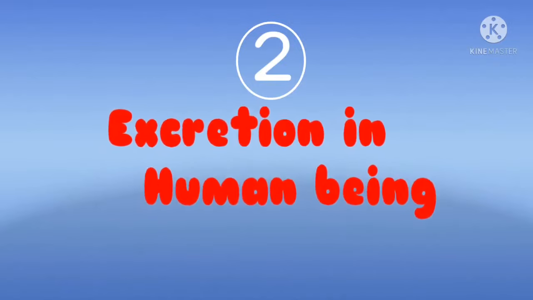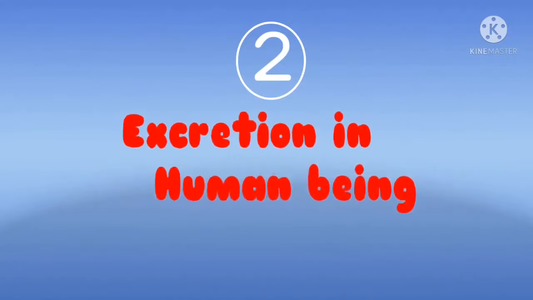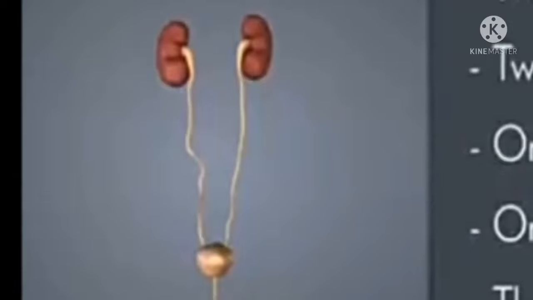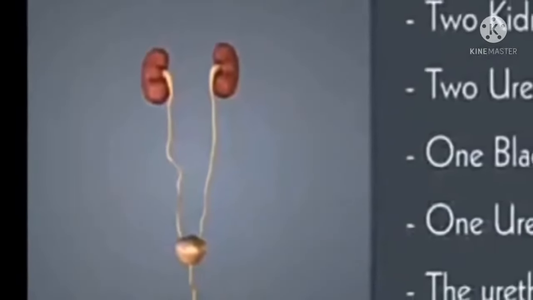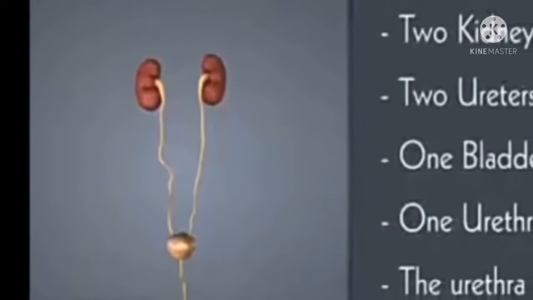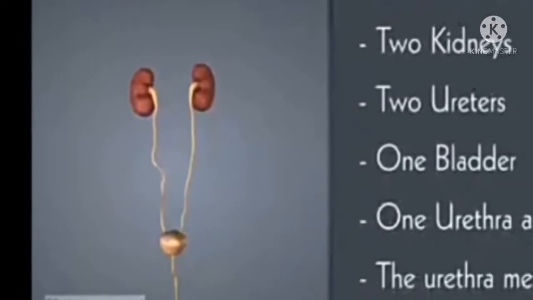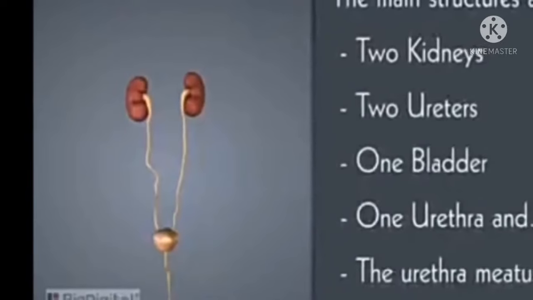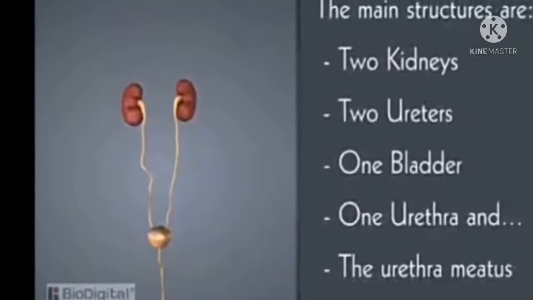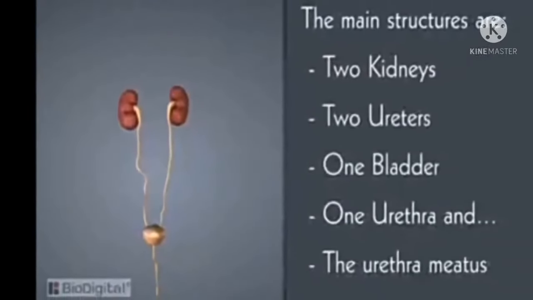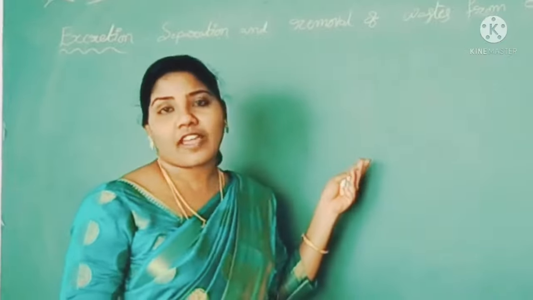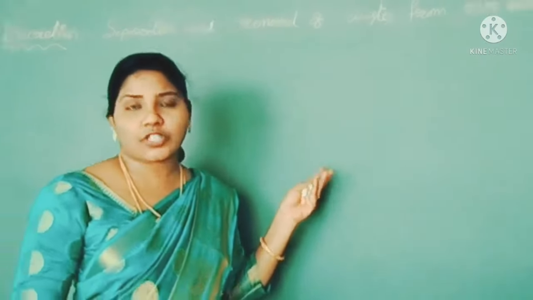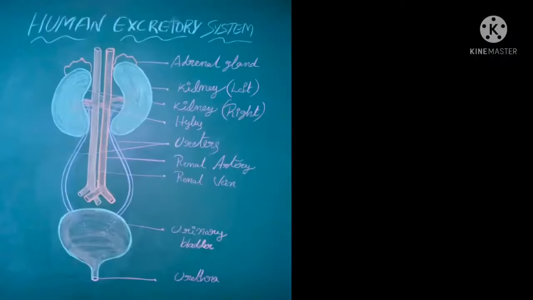Now, let us study how excretion takes place in human beings. For this purpose, we have a specific system, that is the excretory system. It consists of a pair of kidneys, a pair of ureters, one bladder, one urethra, and the urethral meatus. These are the main parts present in the human urinary system. So children, now I am going to draw the human excretory system. You can draw it in your notebooks also.